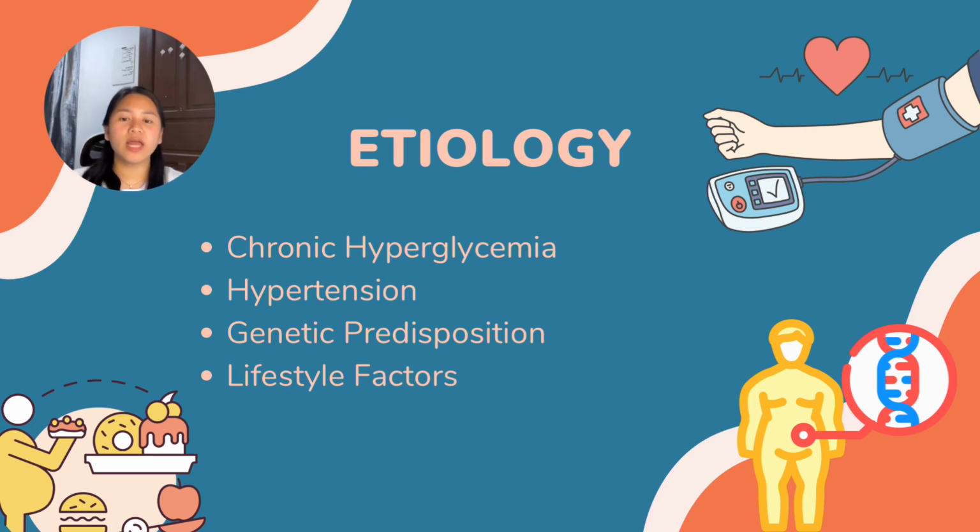Next is hypertension. The patient's hypertension is a critical cofactor. High blood pressure places increased mechanical stress on the delicate glomerular capillaries, accelerating the damage initiated by hyperglycemia. Next is genetic predisposition. While not explicitly mentioned in the case, genetic factors can influence an individual's susceptibility to developing diabetic complications, including nephropathy. Next is lifestyle factors, wherein poorly controlled diet and a lack of physical activity contributed to the persistence of hyperglycemia and hypertension, further worsening the condition.